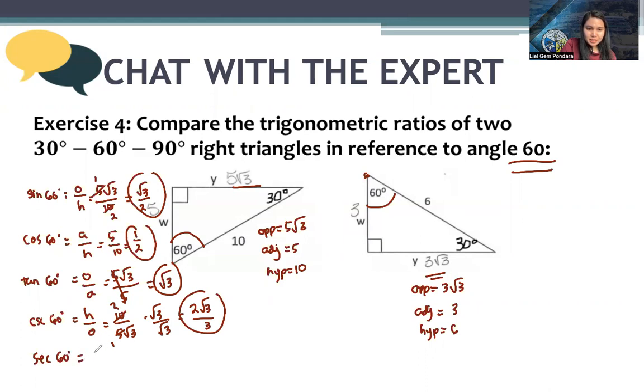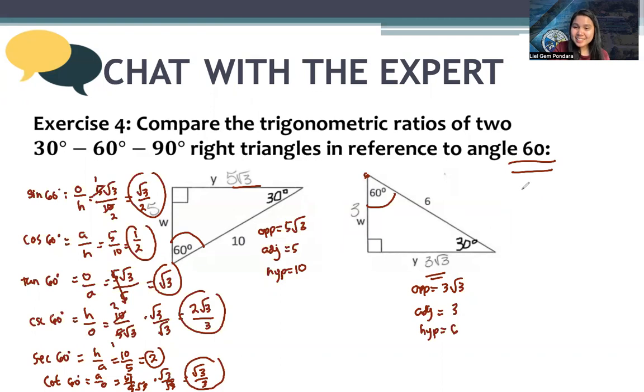The inverse. 10 over 5, that's 2. And the cotangent. You have 5 over 5 square root of 3. Cancel. Rationalize. So square root of 3 over 3.